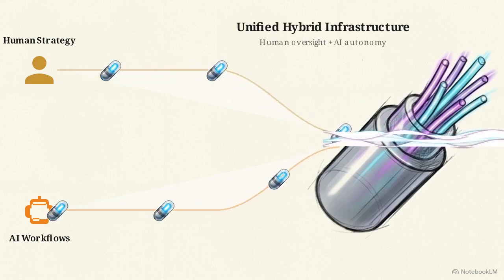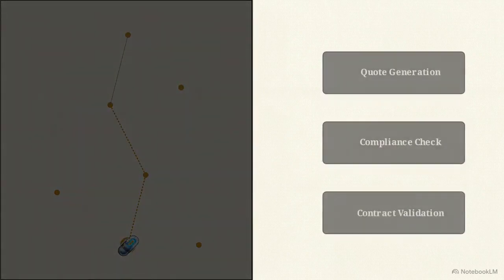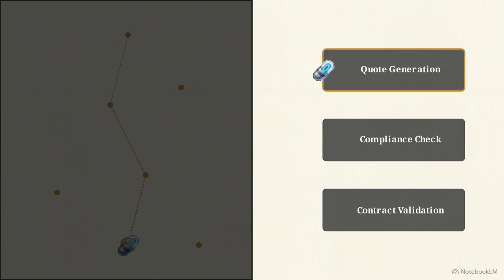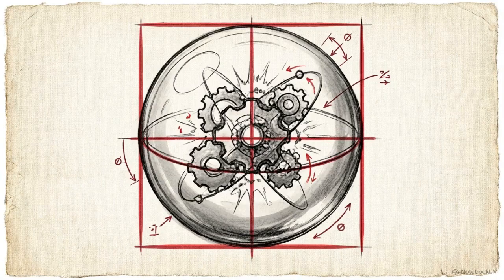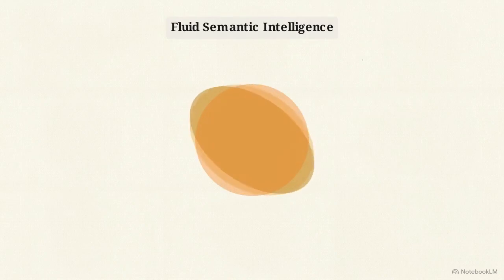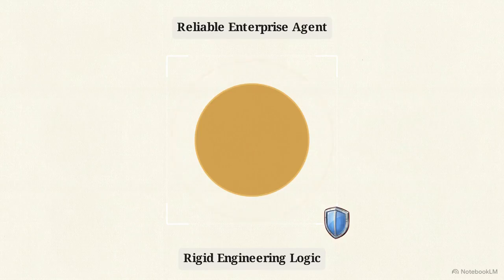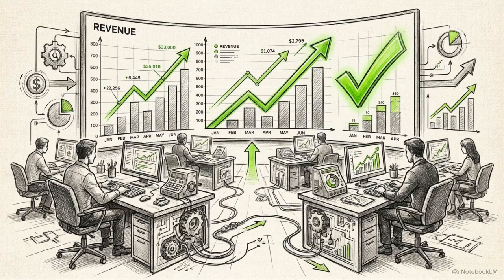To manage these technical and legal risks, enterprise operators use a phased hybrid deployment strategy rather than fully autonomous rollouts. Agentic workflows are used for open-ended goals, where the execution path cannot be predicted at design time, such as semantic navigation and customer objection resolution. Legacy deterministic workflows are used for tasks requiring absolute compliance and calculation, such as quote generation and contract validation. A production-ready sales agent is a highly constrained state machine. Fluid semantic intelligence must be wrapped in rigid engineering logic to remain reliable. Success in enterprise RevOps depends on engineering autonomous systems that safely, legally, and reliably execute the commercial workflow from start to finish.